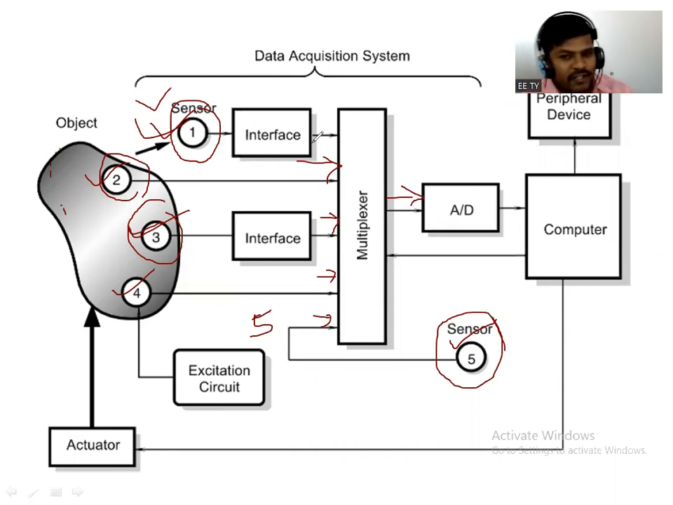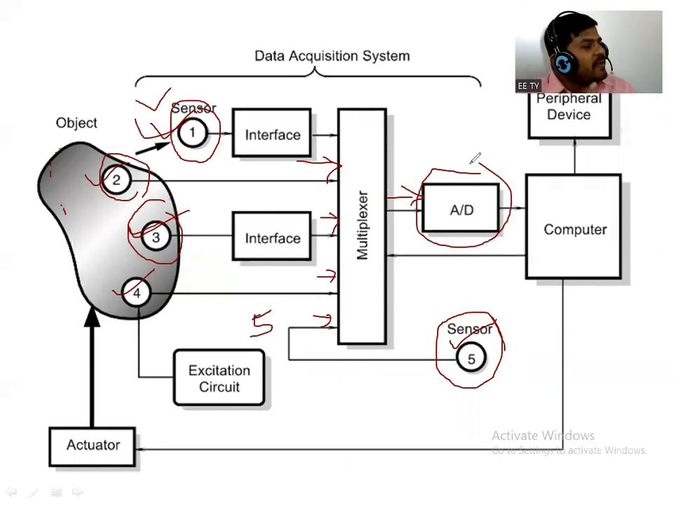Now see, if the output obtained from the sensor is in the form of analog, then do you know that the computer or microcontroller will read only digital values, right? It will read only 1 or 0. So if the output obtained from the sensor is in the form of analog, we need an analog to digital converter. So here an analog to digital converter can be connected.